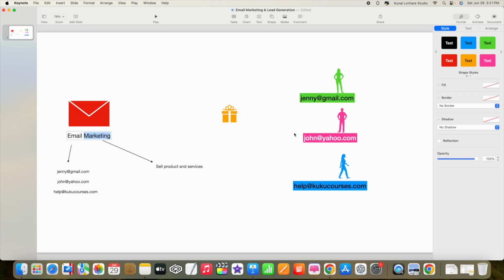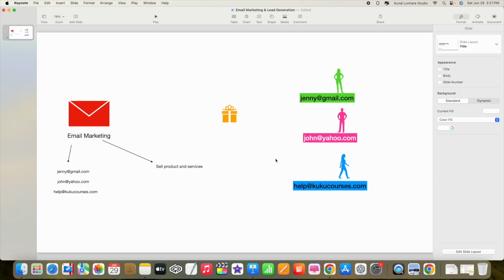That means after collecting the emails we can sell products and services to these people very easily. In a nutshell, you have understood the concept of email marketing. We have taught you everything in the very basics.